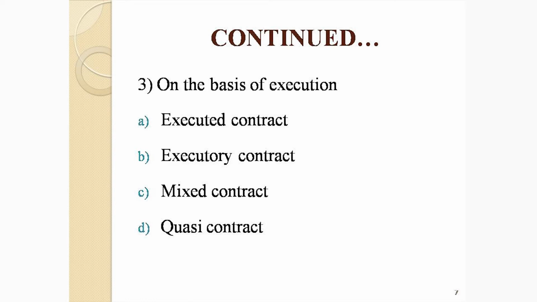The fourth type of contract is normally called a quasi contract. The name quasi means it's a contract based on chance, or on an incident, or a contract that has been undertaken when special circumstances arise. When a contract of such nature is encountered, we call it a quasi contract. A quasi contract can also arise when there is an association of specialists, or when the assistance of specialists is required in a particular contract.